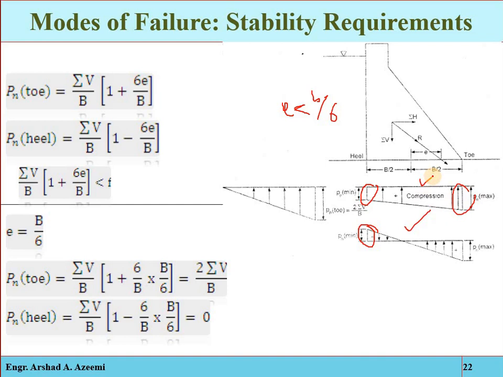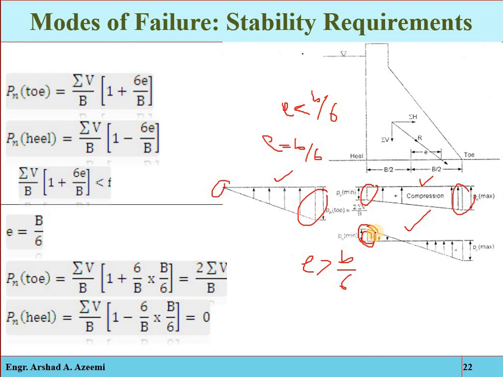When e is equal to B by 6, the compression at the heel will be 0 and at the toe will be maximum. And if e is greater than B by 6, there will be negative compression at the heel point, which is also called tension.